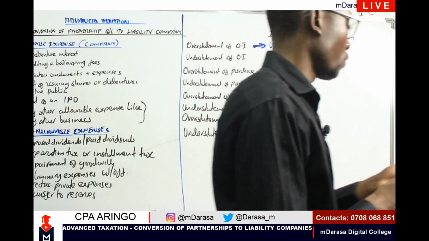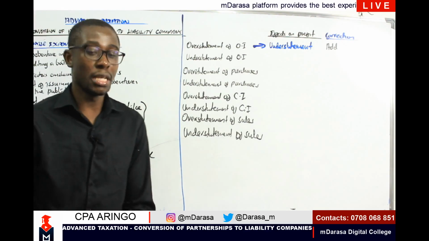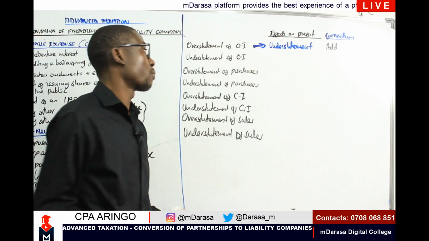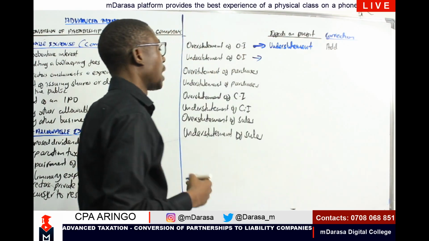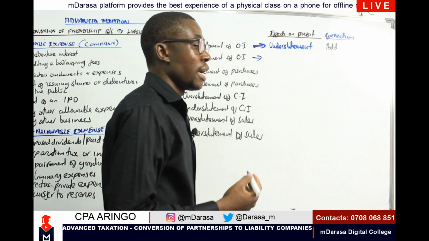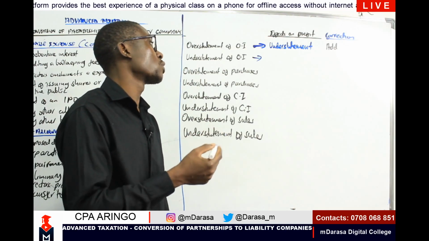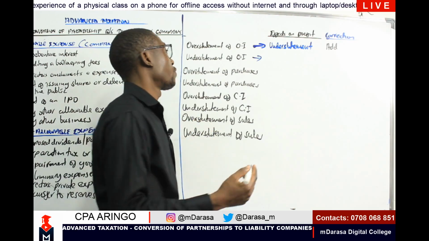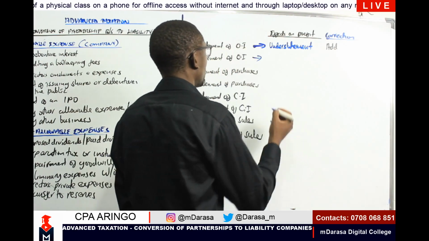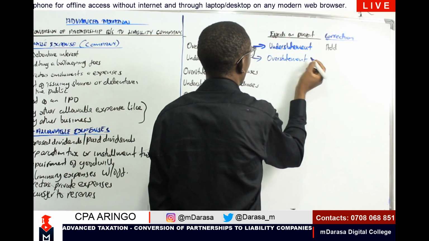Now, after we've talked of that, that should take us to understatement of opening inventory. In the event that we do have understatement of opening inventory, what will be the impact on our profit? It means that we are going to understate our cost of sales. And if we understate our cost of sales, our profit will reflect higher than what it is. So understatement of opening inventory will lead to overstatement of profit.